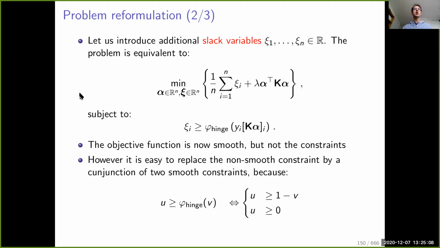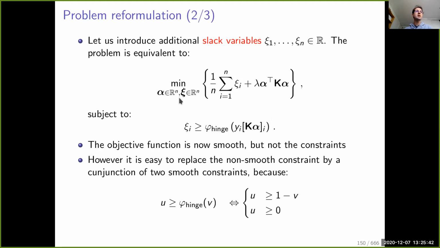This is not obvious, but what we do is introduce new variables. It's a classical trick in optimization to reformulate objective functions by introducing additional variables. Here, it's easy to see that the previous formulation is equivalent to the following one, which has the same objective as before, except that the hinge loss is replaced by the variable xi_i, and we have the constraint that xi_i has to be greater than the hinge loss.